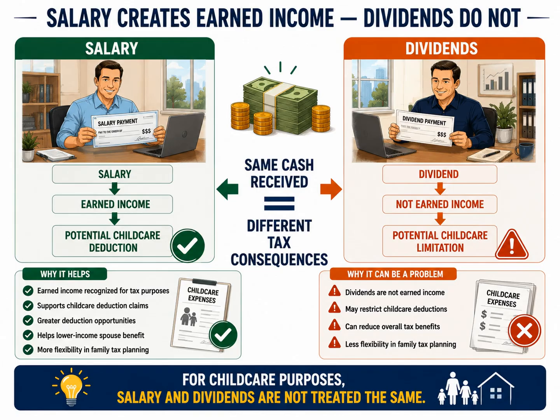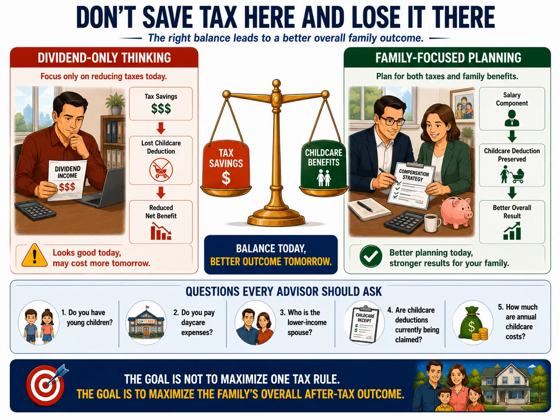Good compensation planning is not about choosing the income type with the lowest tax rate. It is about choosing the income type that creates the best overall result for the family. This final slide brings together the most important planning lesson from the childcare discussion. Good tax planning is not about maximizing a single tax benefit. It is about maximizing the family's overall after-tax outcome. On the left side of the slide, we see what happens when planning focuses only on one objective: reducing taxes today. The owner chooses a dividend-focused strategy because it appears to create immediate tax savings.